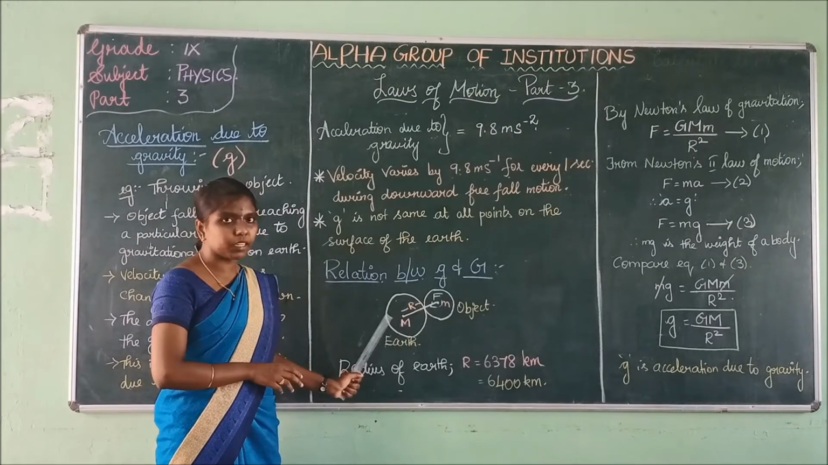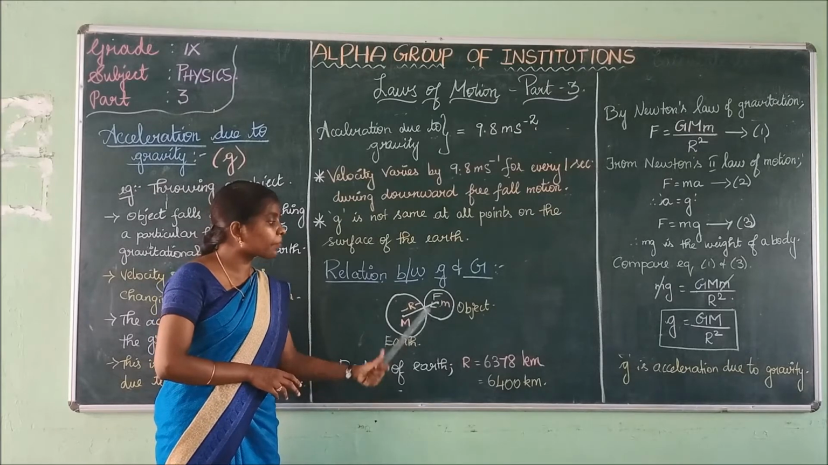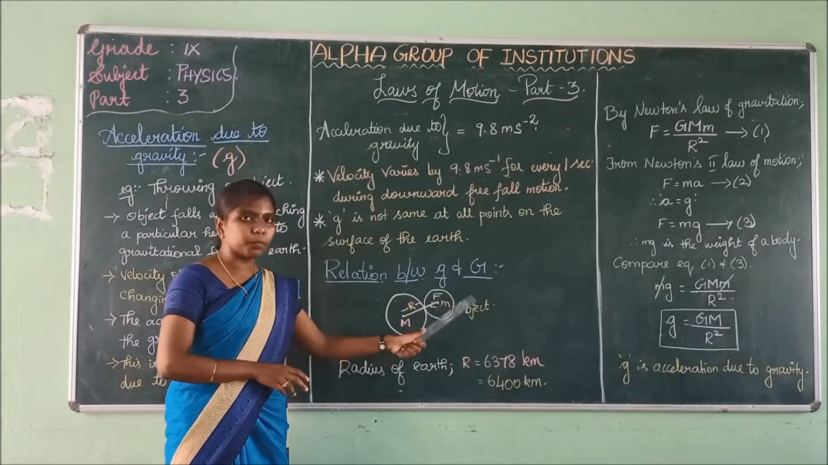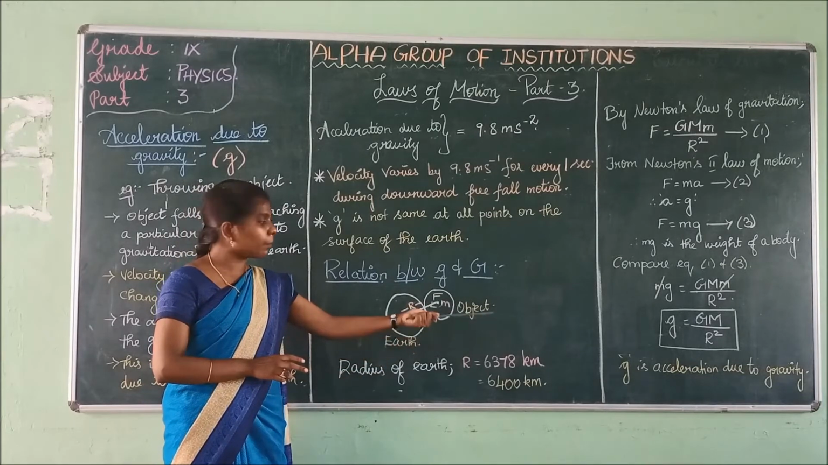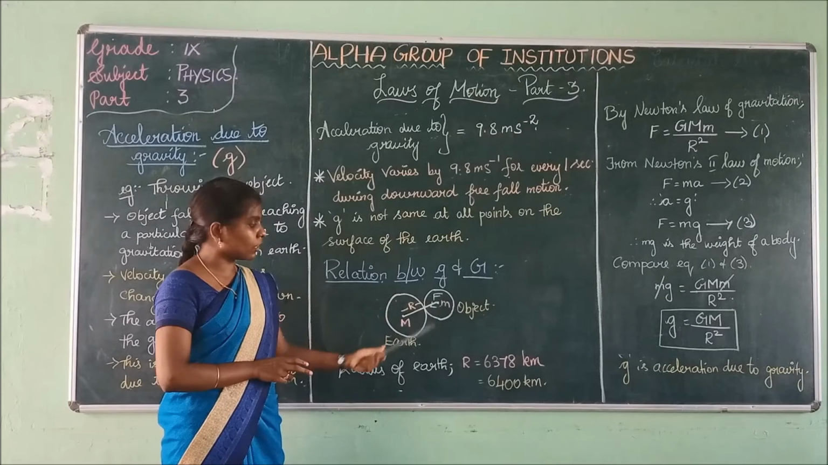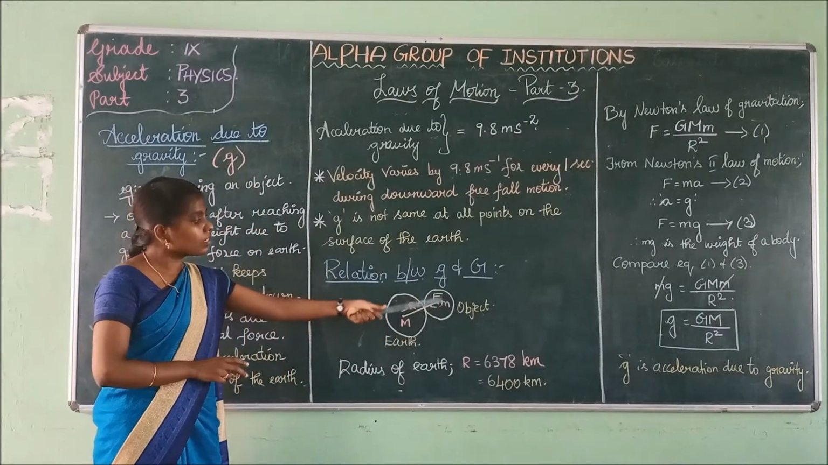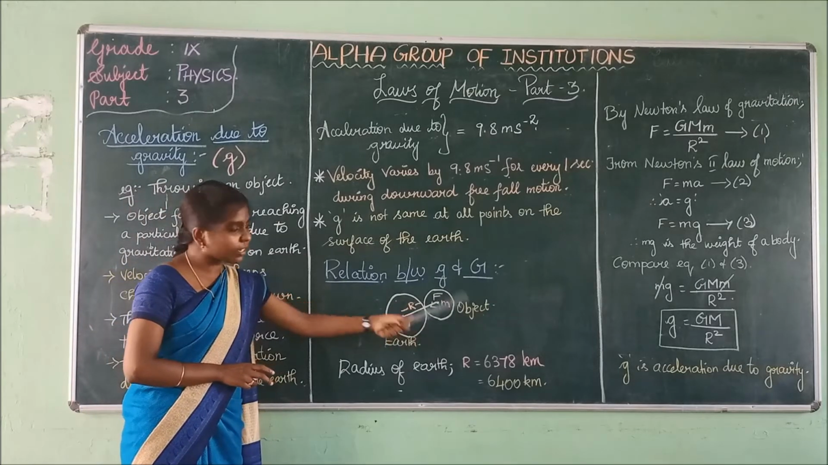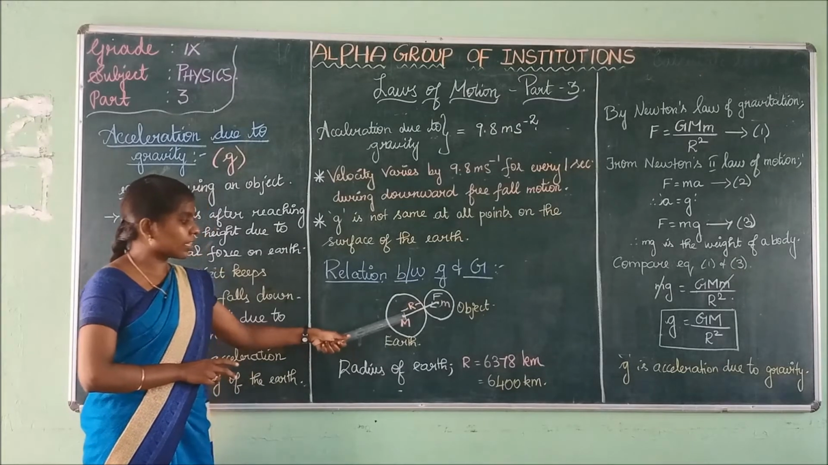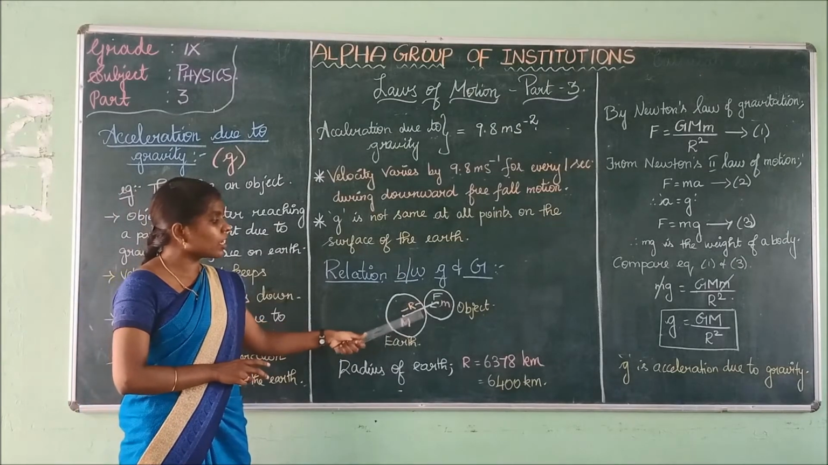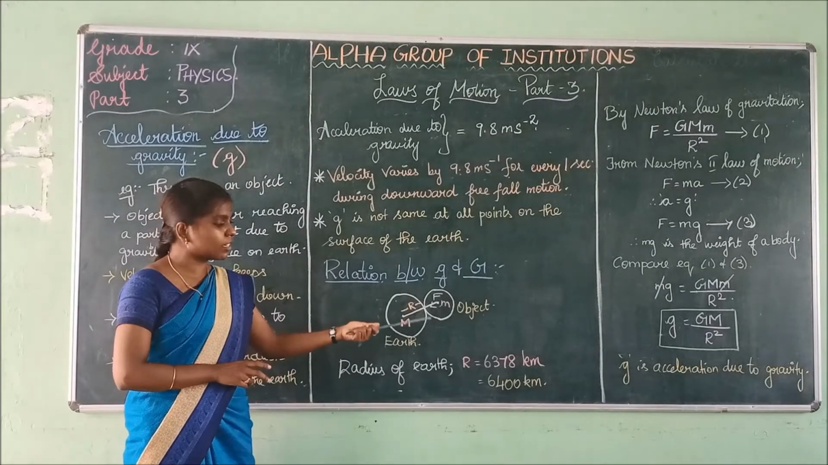Capital M is the mass of the earth and capital R is the radius from the center to the surface of the earth. Small m is the mass of an object. F is the force exerted on the object. The center of the earth and the surface has the radius R.